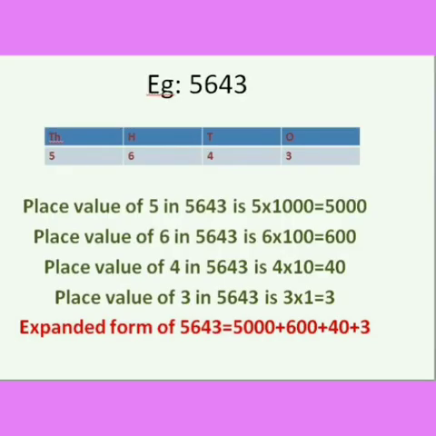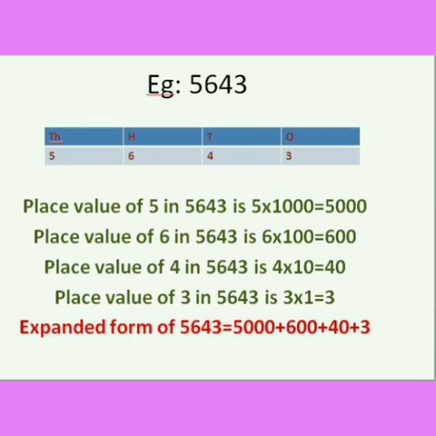Children, now we are going to expand the following number, 5643. For that, first we have to arrange this number in their place value chart. So 3 is arranged in ones place, 4 is in tens place, 6 is in hundreds place, and 5 is in thousands place. Next, we have to find out the place value of every number.